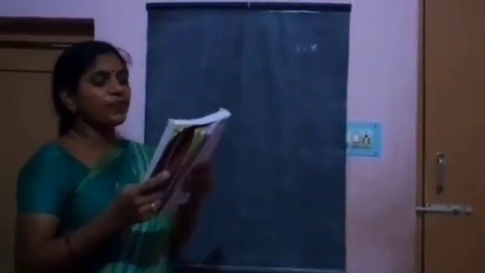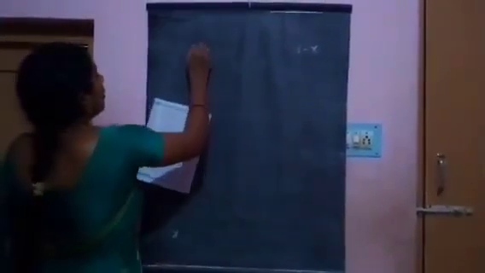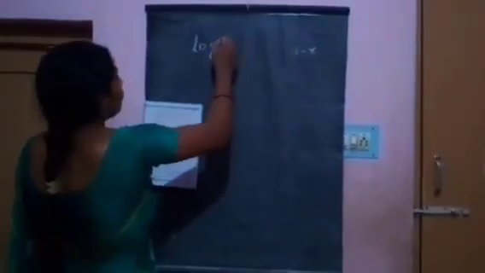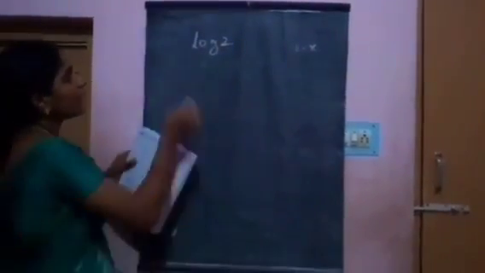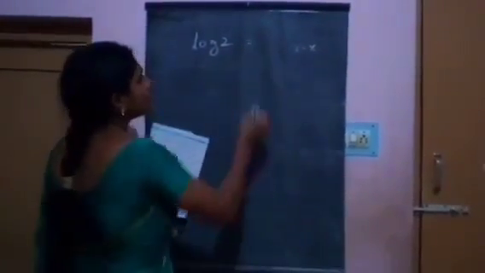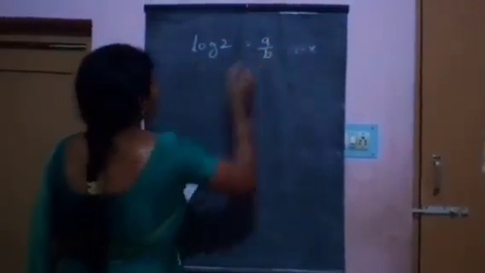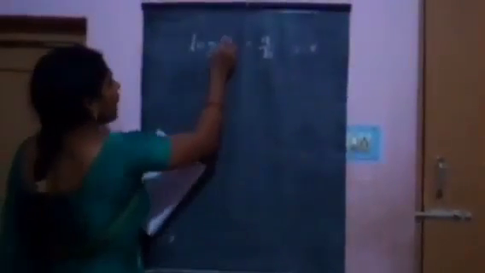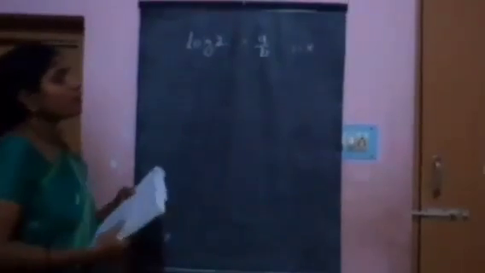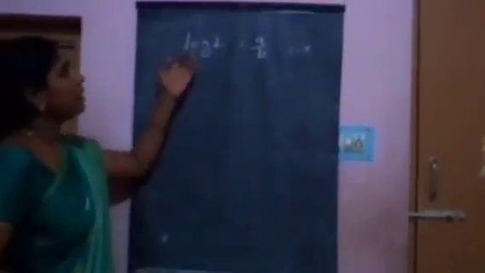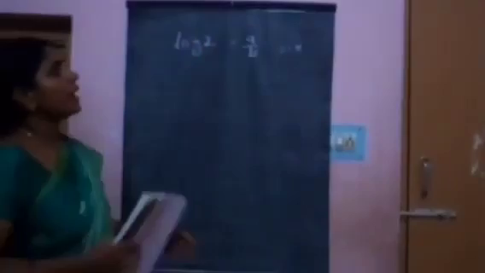And next, is log 2 rational or irrational? Justify your answer. Just assume that log 2 is a rational number, that is in a by b form. Log 2 equal to a by b. Assume that.